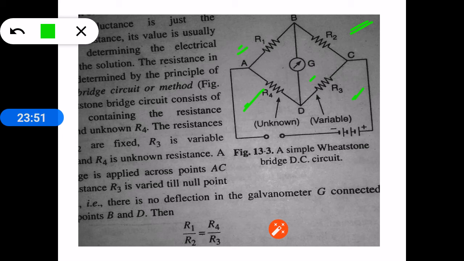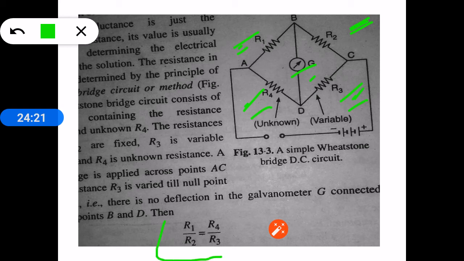Now the experiment is done in this way. Current is passed through the Wheatstone bridge circuit and the resistance R3 value is variable, and it is adjusted such that the galvanometer shows no deflection. Then in this particular condition, R1 by R2 is equal to R4 by R3.